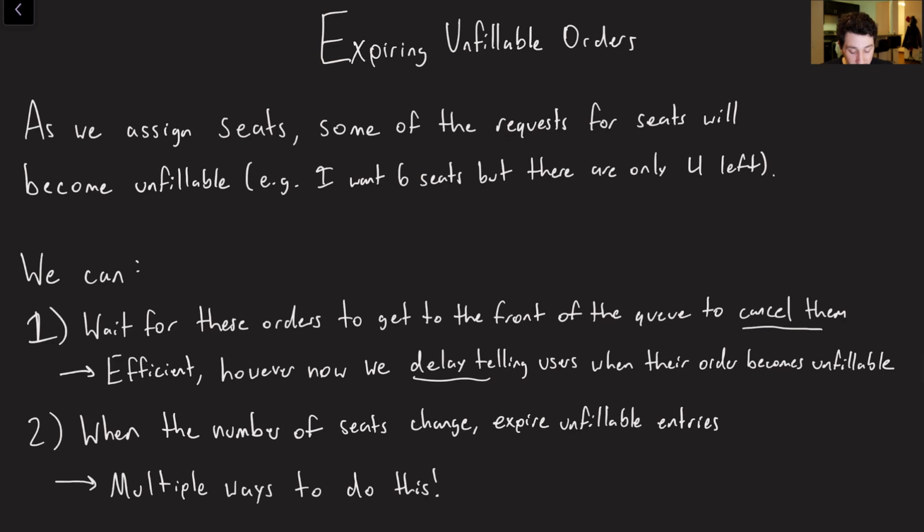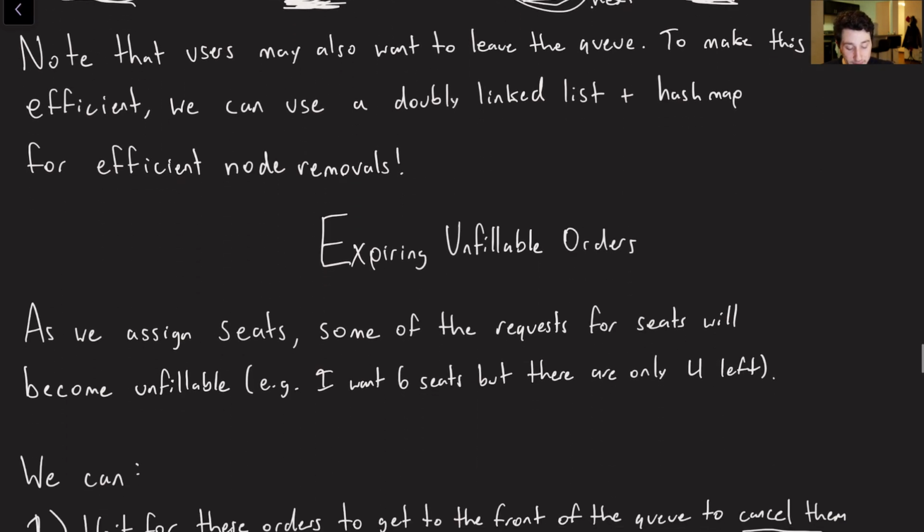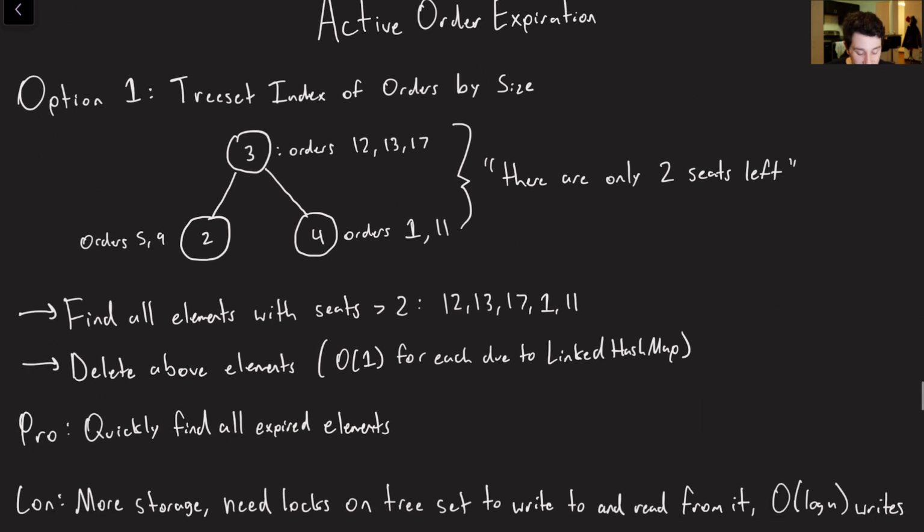I think what would be better is whenever we process an order and the number of remaining seats changes, then we can go through and expire all of those unfillable entries, right? So now, hey, we've only got 2 seats left. Oh wait, this guy is unfillable, let's get rid of it. Something like that. Cool. So now we have our active order expiration.